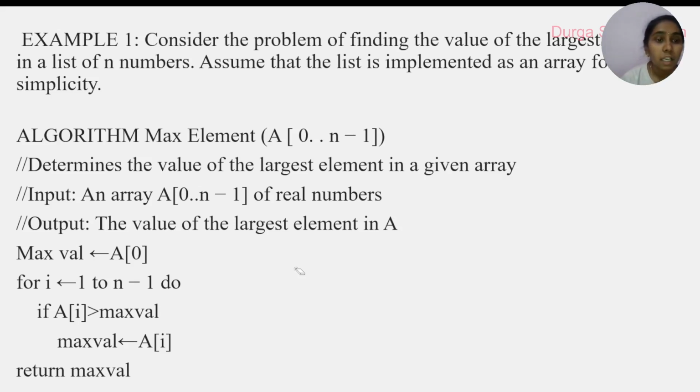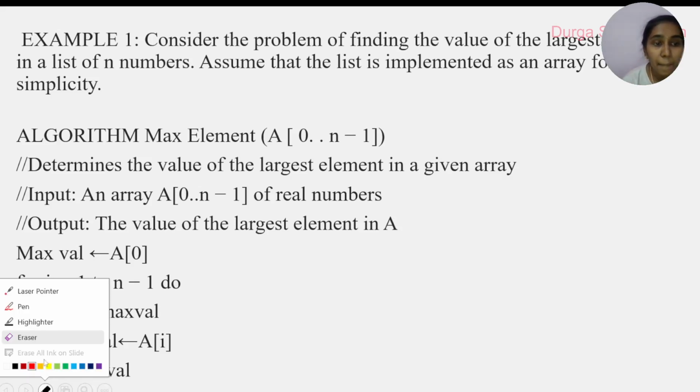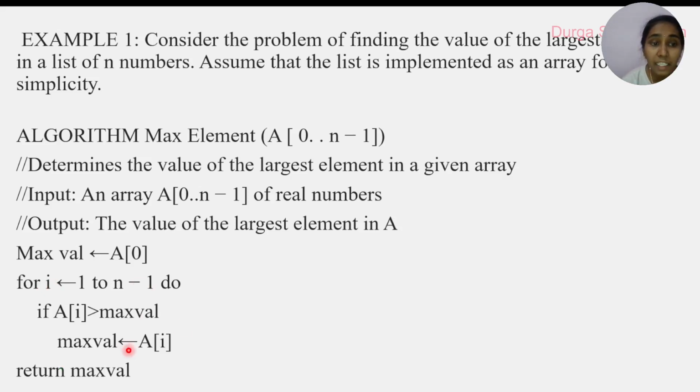So we check whether a of i is greater than the maximum value. If it is greater, we replace the maximum value. So it will check 4 times, that is n minus 1 times. If the input array size is 5, it will check 4 times. If the input array size is 10, it will check 9 times. And at last it will return the maximum value.